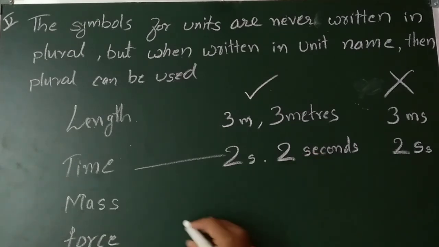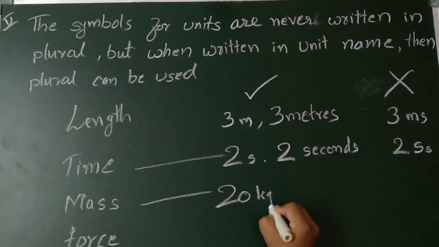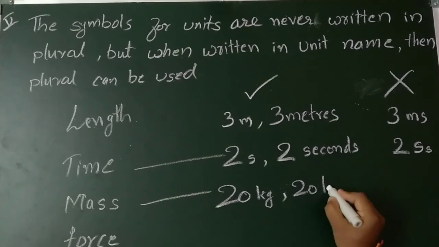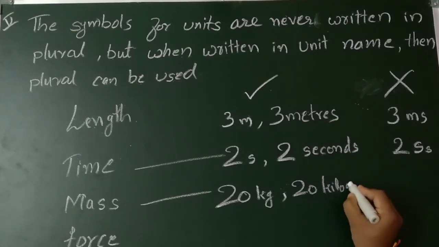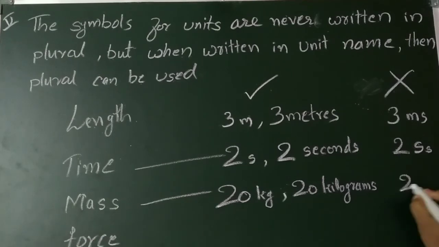So next one is mass. Mass, you know that. Suppose 20 kg, small kg. Otherwise 20 kilograms. If I write 20 kgs, then it is wrong. Next one is force.